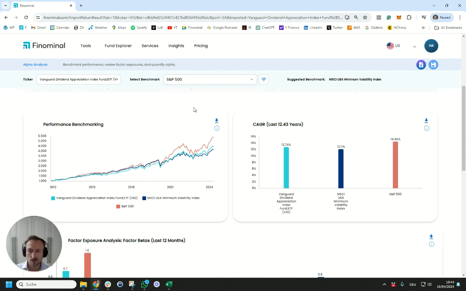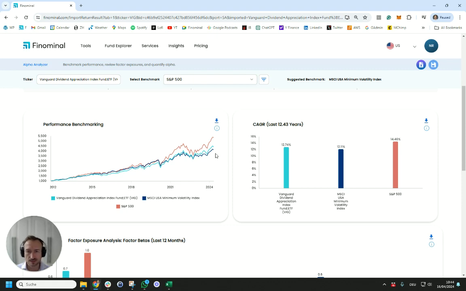Having said that, what we do see from a performance perspective since the inception in 2012, is that effectively the performance between VIG and S&P 500 and the Minimum Index were relatively comparable until 2020. And post-COVID, effectively the S&P 500 outperformed both significantly thereafter.